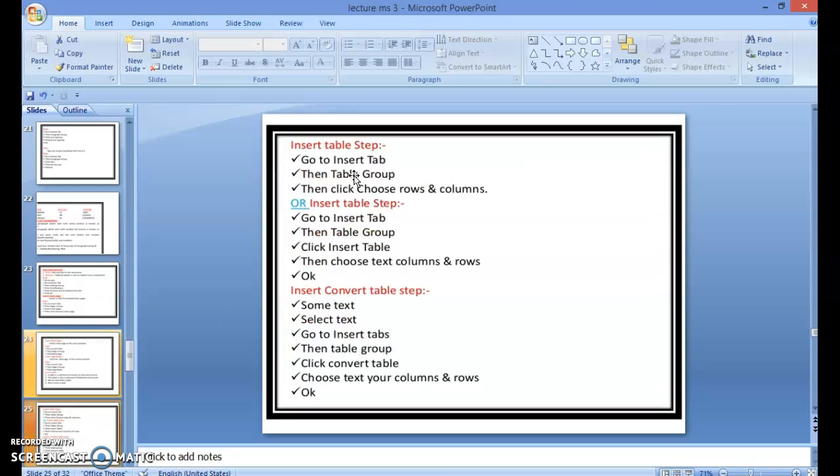Insert table steps. Go to Insert tab, then Table group, then choose rows and columns, or Insert table. Go to Insert tab, then Table group, click Insert table, then choose columns and rows, then OK. Convert text to table steps: write some text, select text, go to Insert tab, then Table group, click Convert text to table, choose your columns and rows, and then OK.